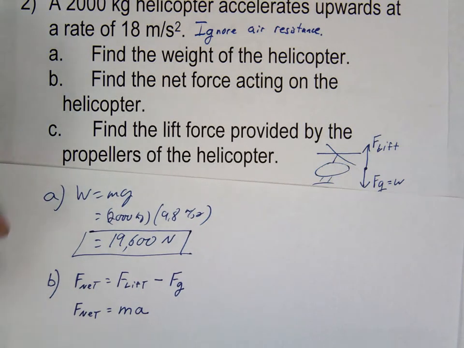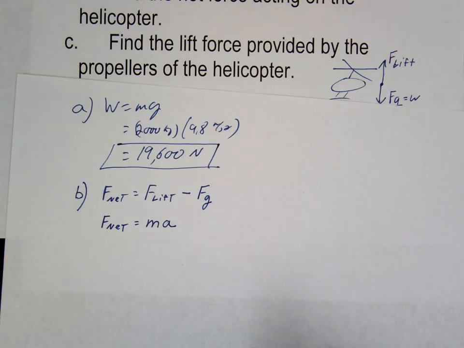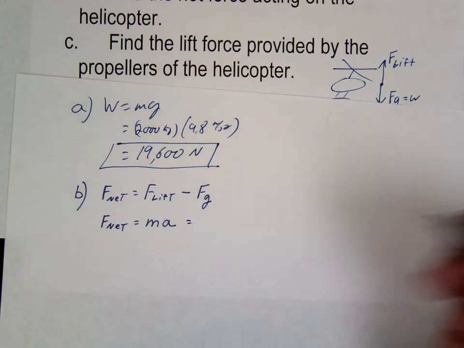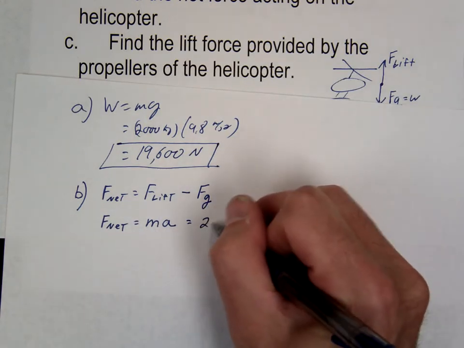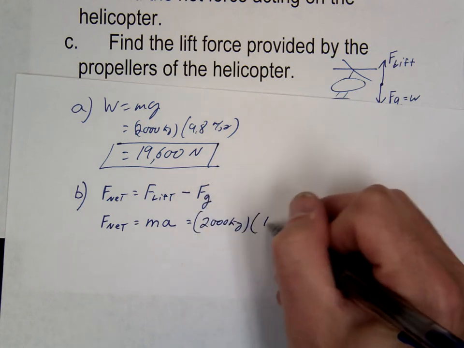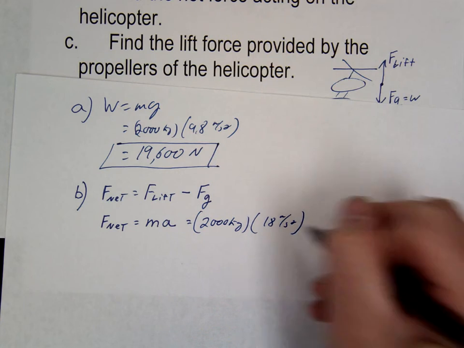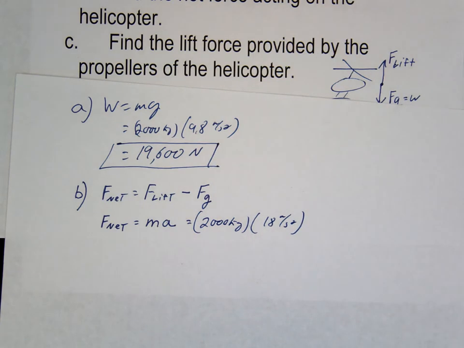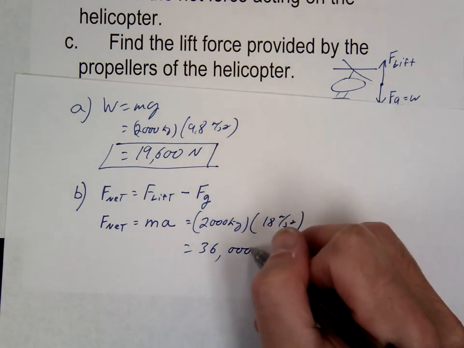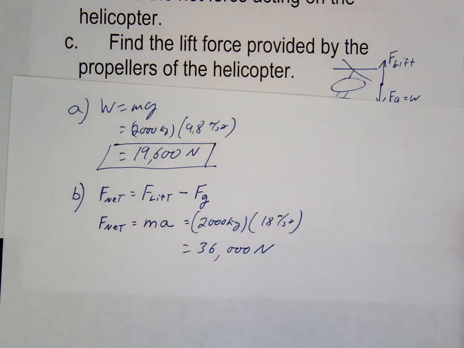So in this case, since they did give us the acceleration, we're going to go ahead and use this part of F net. So what was our mass? 2,000 times 18. 36,000 newtons. So that's the net force.